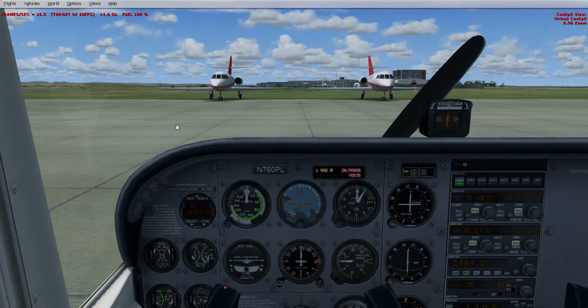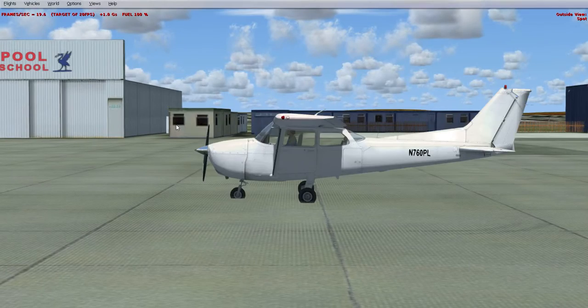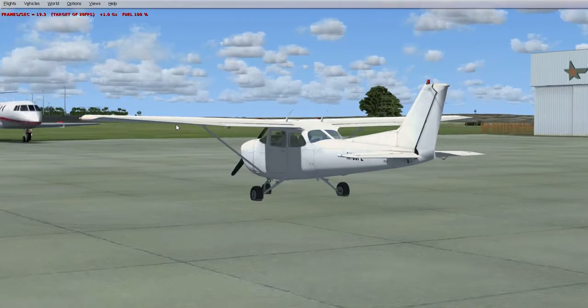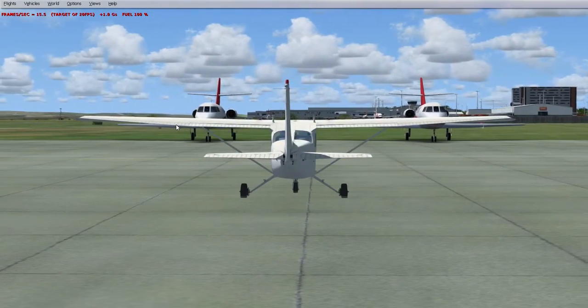Hello and welcome to this Microsoft Flight Simulator Let's Play video. Today I am flying in a Cessna 172 from Liverpool and we'll be departing out on runway 27.